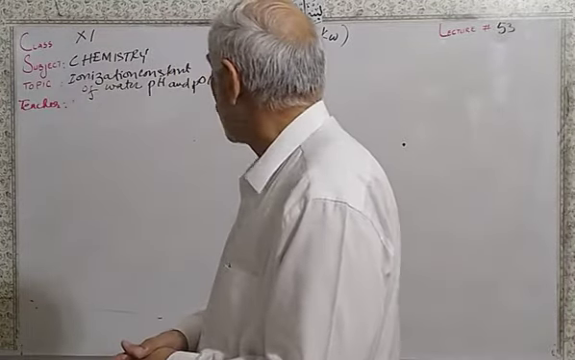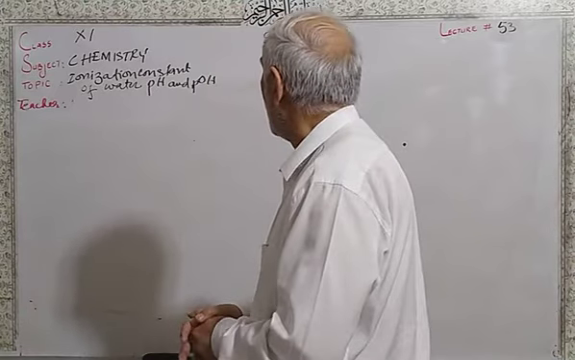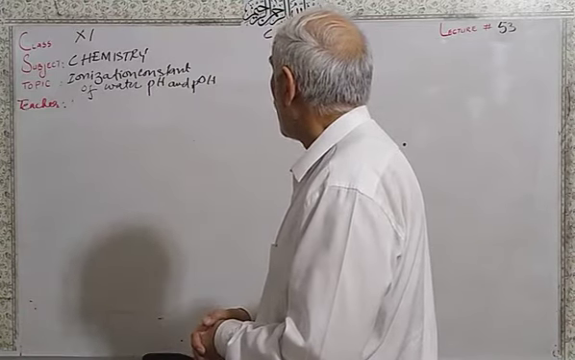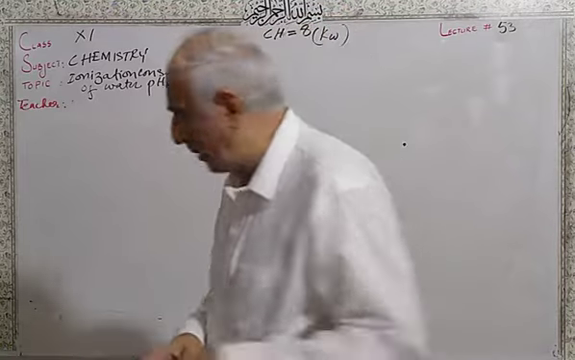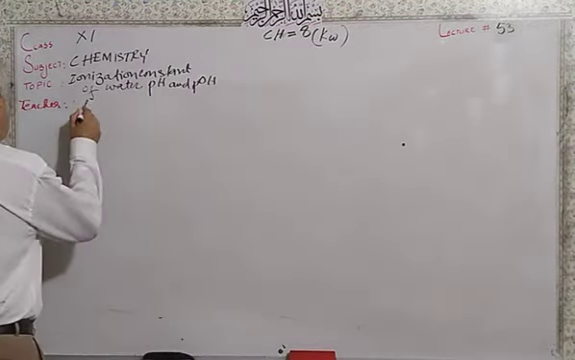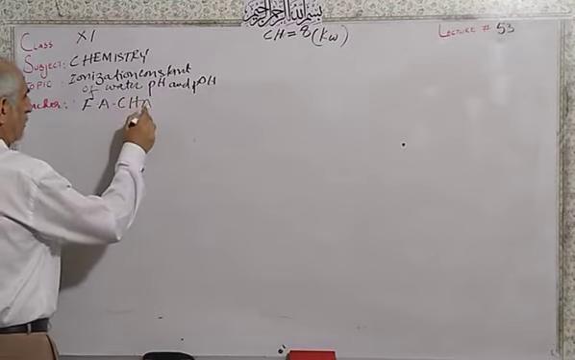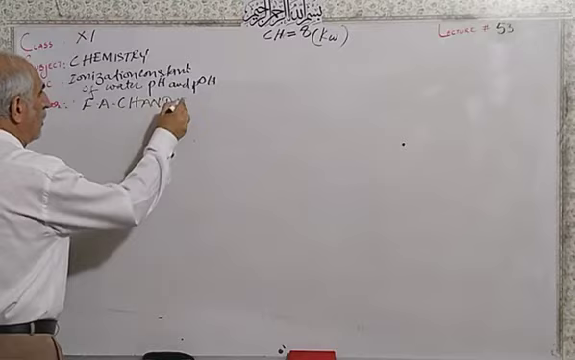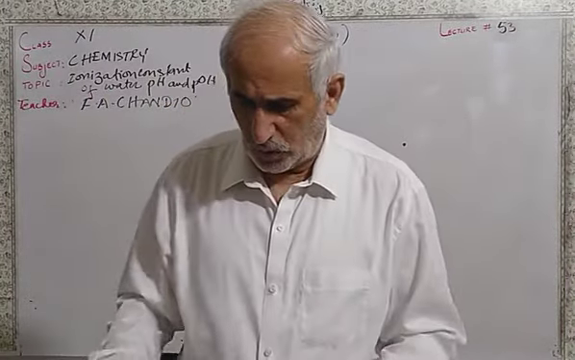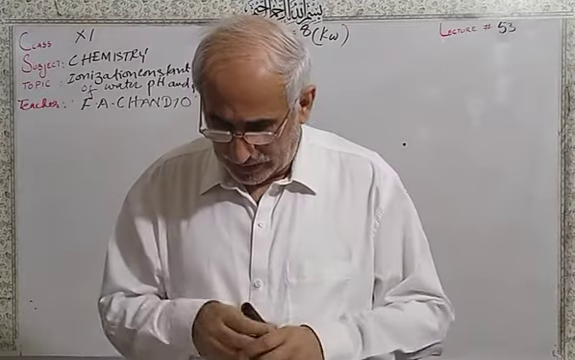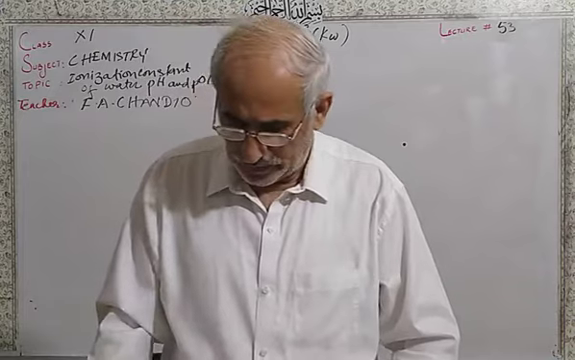And the new topic we are going to start according to the reduced syllabus of grade 11 is ionization constant of water and pH and pOH. Ionization constant of water, then pH and pOH in the aqueous medium using the value of Kw.